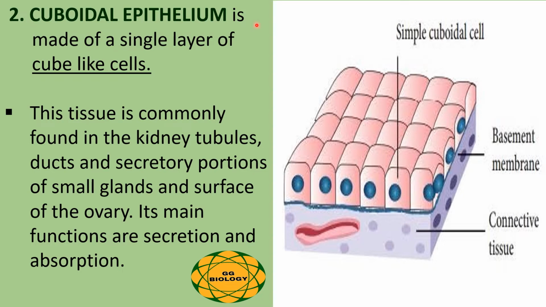Cuboidal epithelial tissue is made up of a single layer of cube-like cells. This tissue is commonly found in the kidney tubules, ducts, and secretory portions of small glands and surface of the ovary. Its main functions are secretion and absorption.